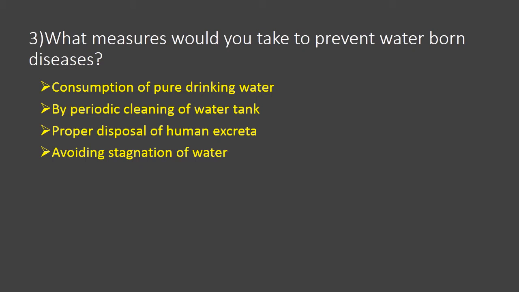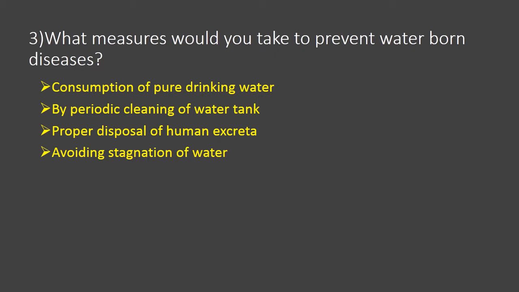Then one more is avoiding stagnation of water. This is very important, because stagnant water is one of the breeding places for mosquitoes. So we should be very conscious about any areas nearby our residential area with stagnation of water.